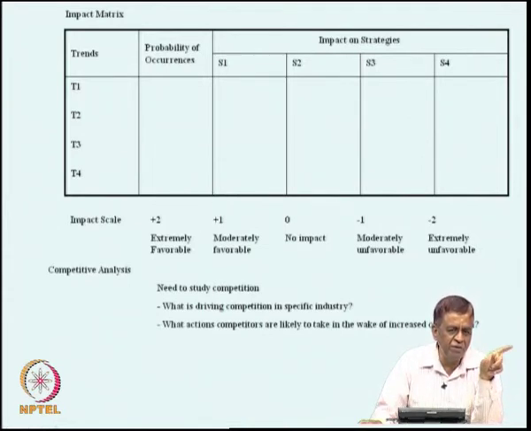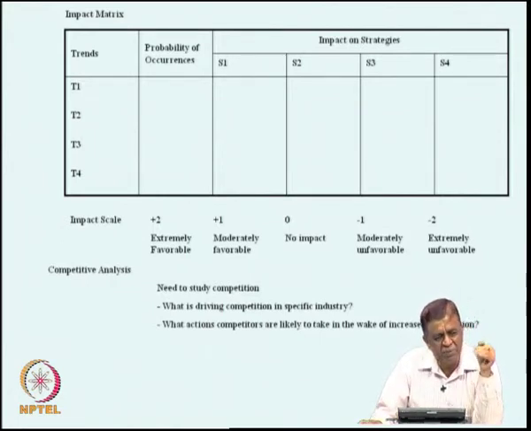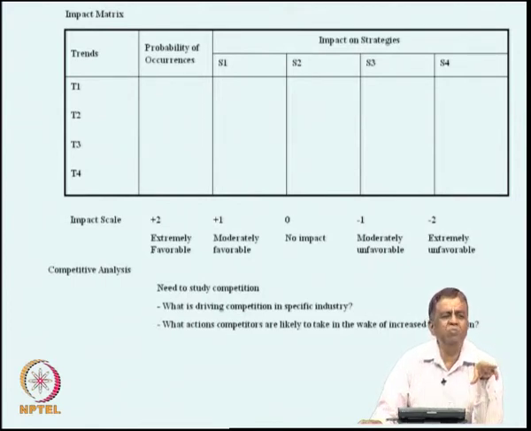Now, when you say acute price wars, what is the type of inference that you may be able to draw? You may be able to draw the inference that the products are more or less similar. Now, with similar products in the marketplace, who is likely to enjoy a higher market share?